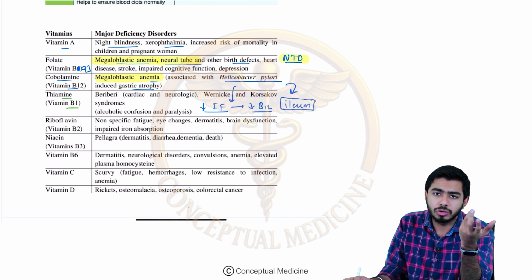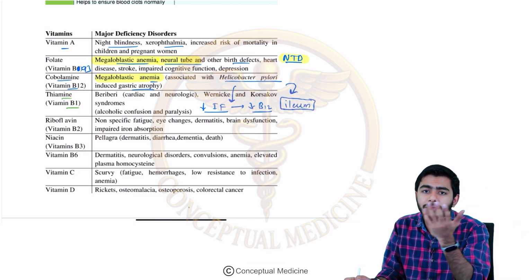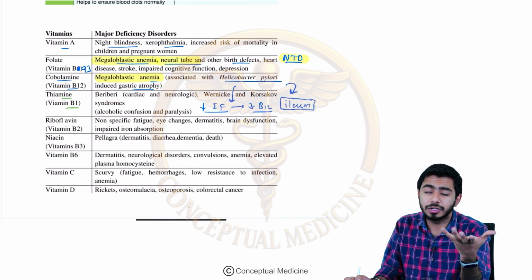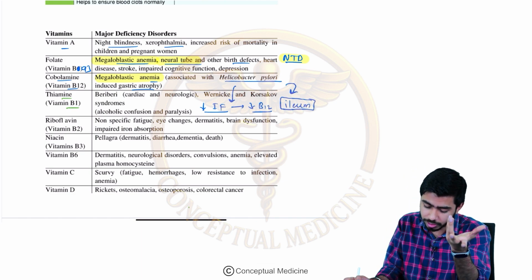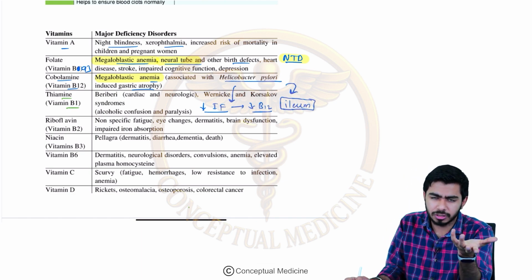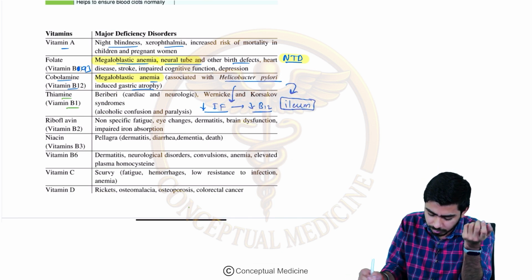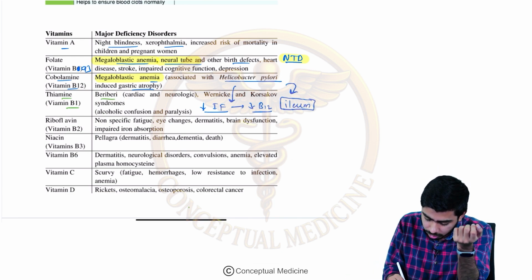And the deficiency of it is causing beriberi. It might be dry beriberi, it might be wet beriberi. If I'm talking about wet beriberi, it is the cardiac abnormality which we are talking about, right? You must have heard about these things in the medicine section, and in biochemistry as well. So beriberi over here is causing the cardiac and the neurologic.